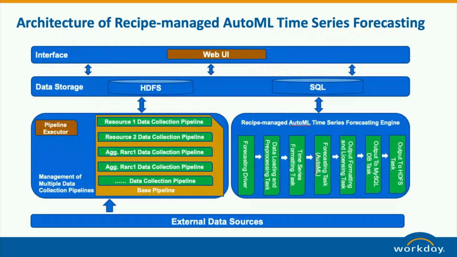So here is the architecture for this recipe managed AutoML time series forecasting. Here we can see it starts from the external source, with two major components. One is this component, another is this component. The first one is more about the data connection.